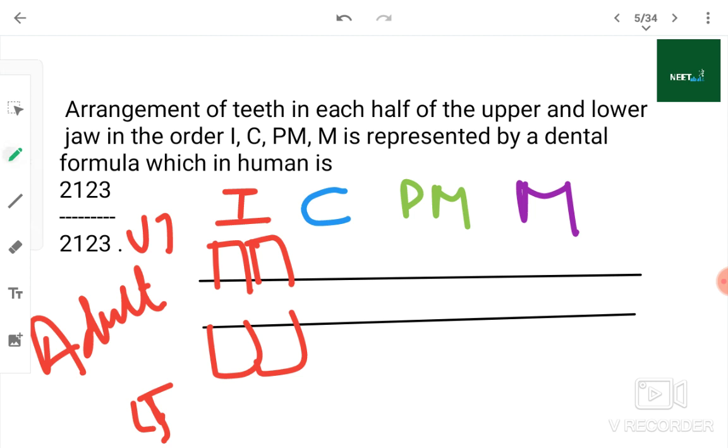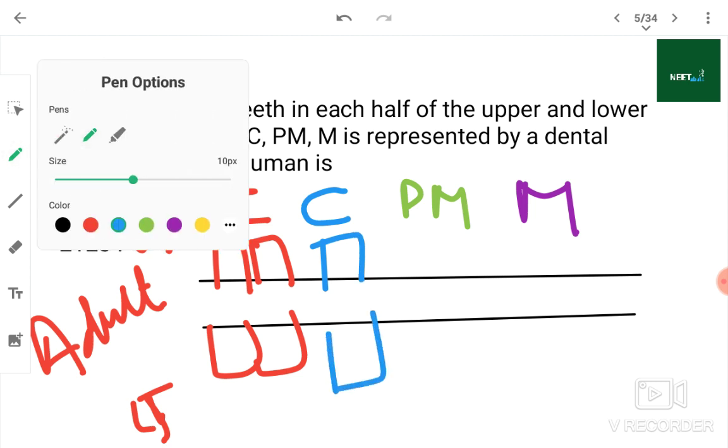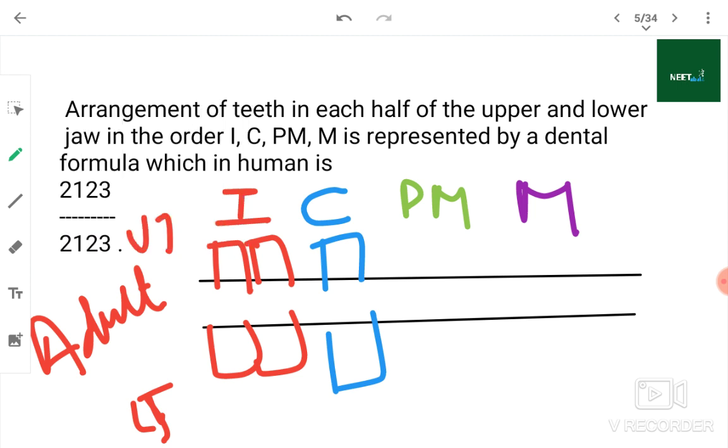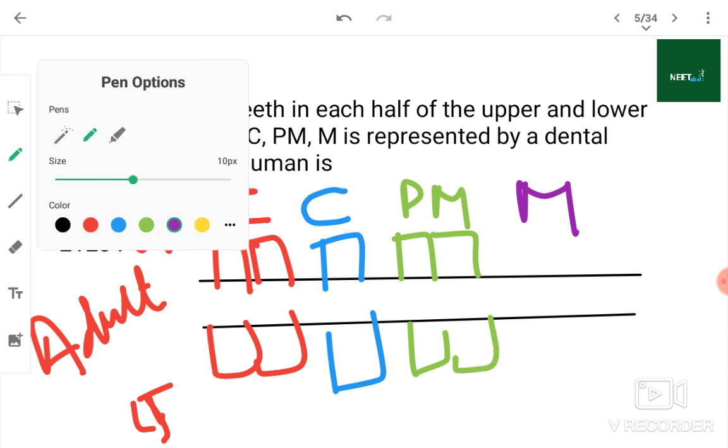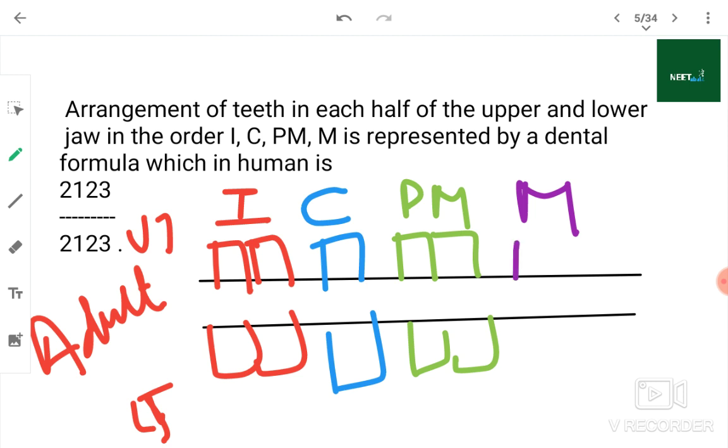Now how many canines? 1. Then we have premolars, 2, and then molars. How many molars? 3. 1, 2, 3. 3 molars.